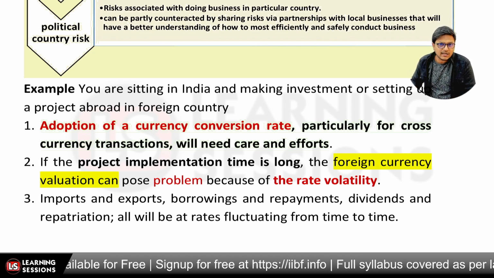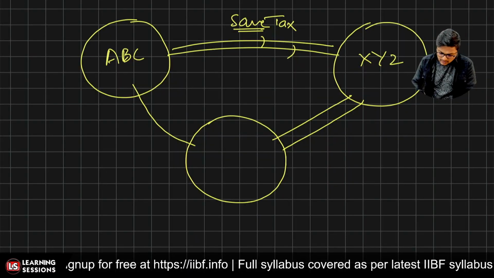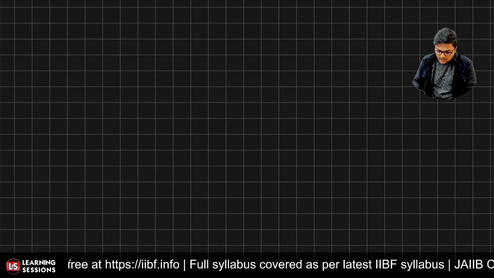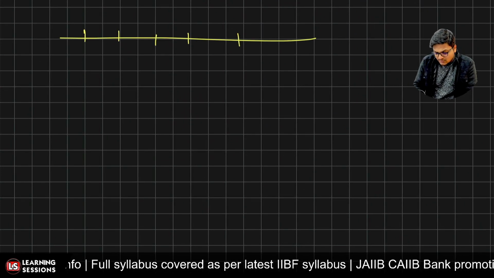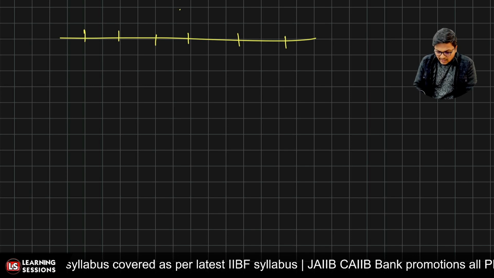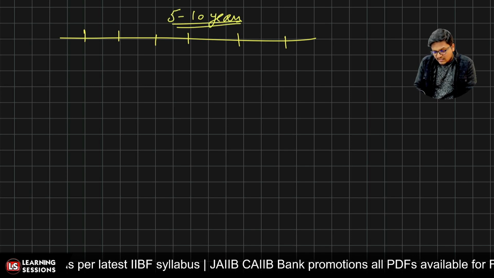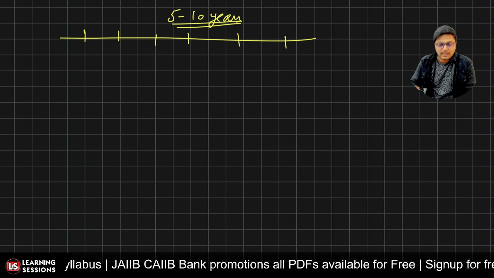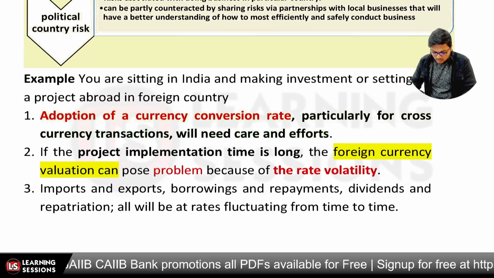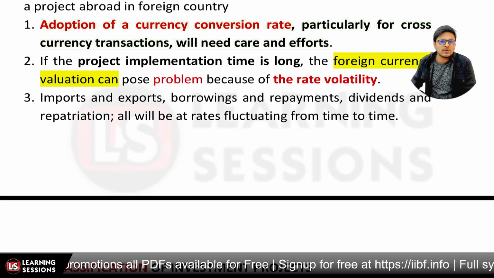And the second one is related to if the project implementation is going to take a long time, because we are basically talking about projects which are of a longer duration. Let's say we are working on a project of a duration of 5 to 10 years. In that particular scenario, what if the different things change? What if things never went like you basically assumed them to be, right? So those could be the different things related to it, like the rate volatility can be there, and further it could be related to the case